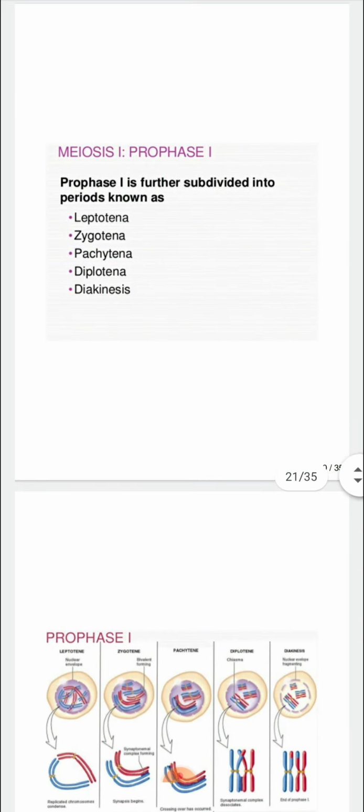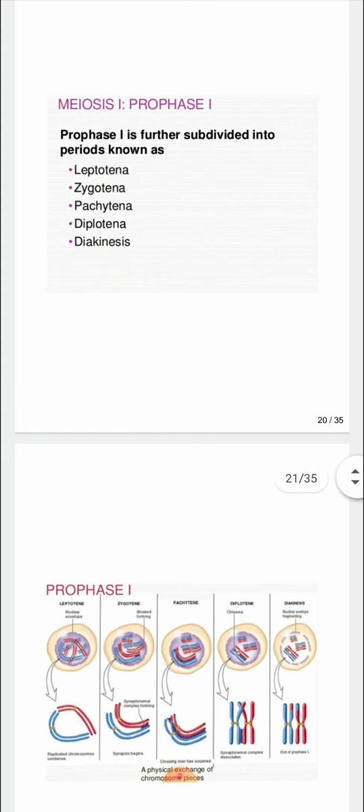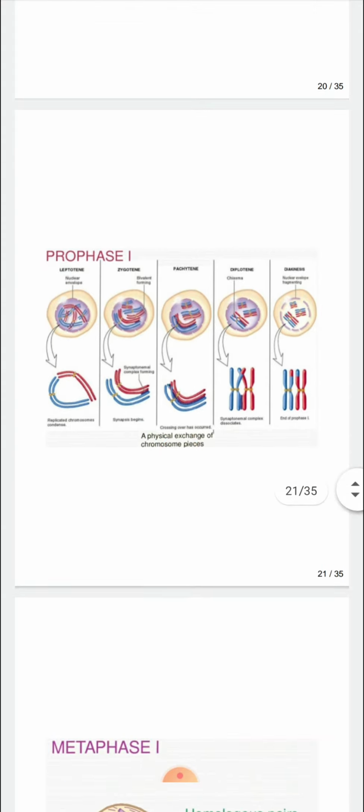Then meiosis 1, we are doing in detail. In this, first is prophase 1. Prophase 1 is further divided into periods known as leptotene, zygotene, pachytene, diplotene and diakinesis. This slide shows it in detail.